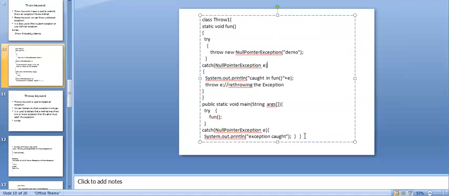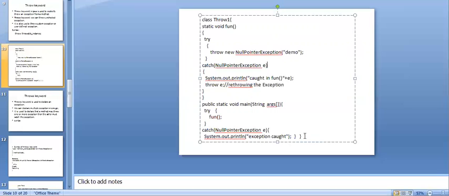So here, Throw1 is nothing but the class name. In the public static void main, I call the function, its name is fun. That's why I have two parentheses. This function is defined in the class Throw1. So static void fun. In the try block, I use this throw keyword.